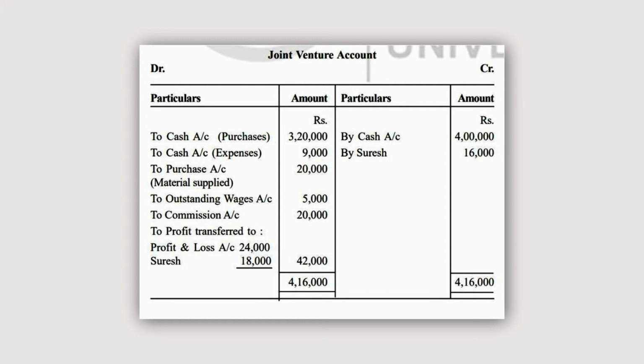To outstanding wages. It is mentioned in the question that outstanding wages have also been paid by Mr. Rajesh, 5,000. Then to commission.